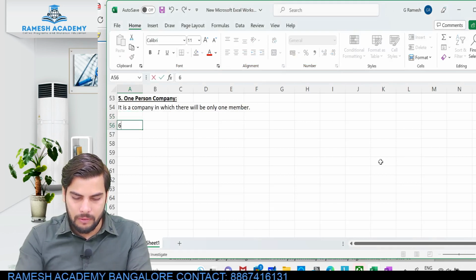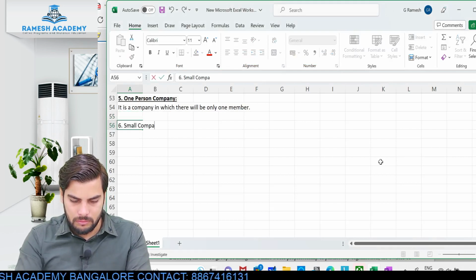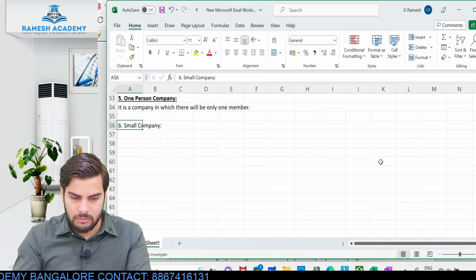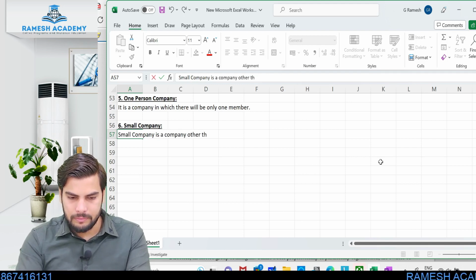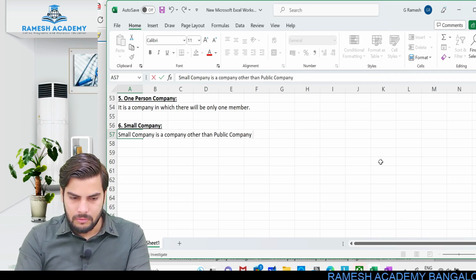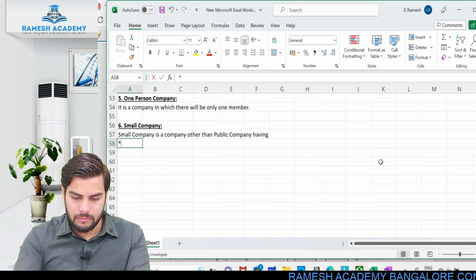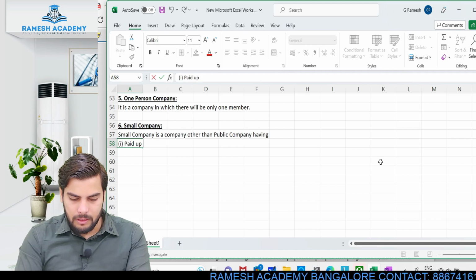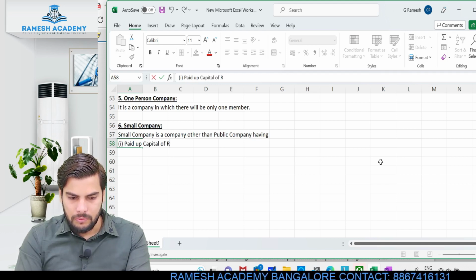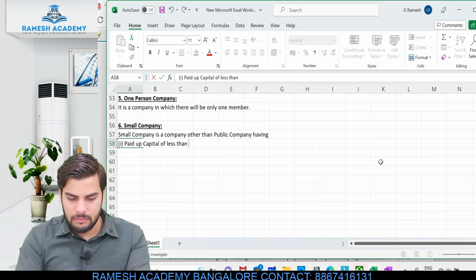Okay, so I'll just write the meaning of this term. Small company is a company other than public company, having paid up capital of less than 50 lakh.